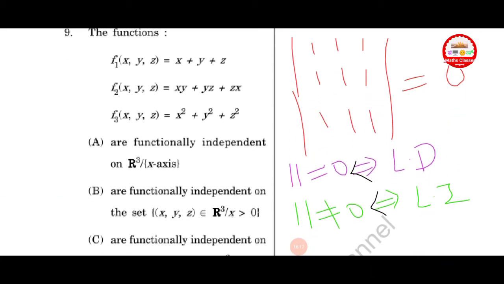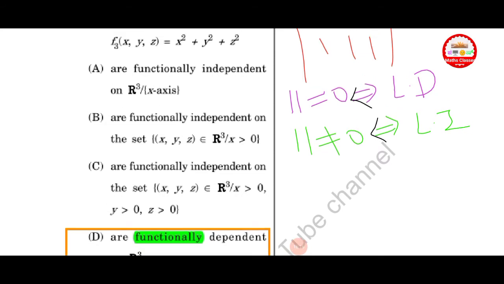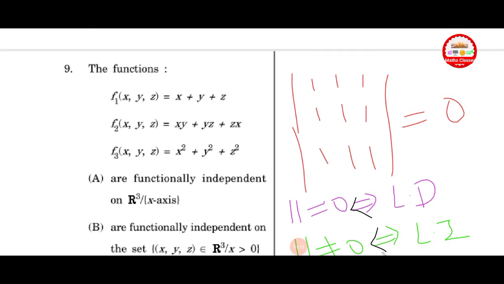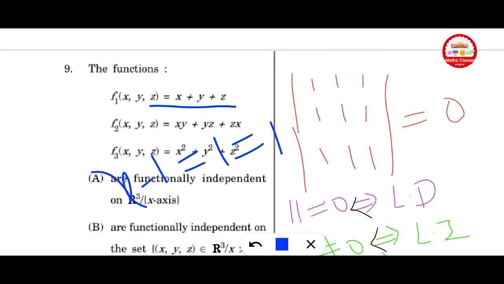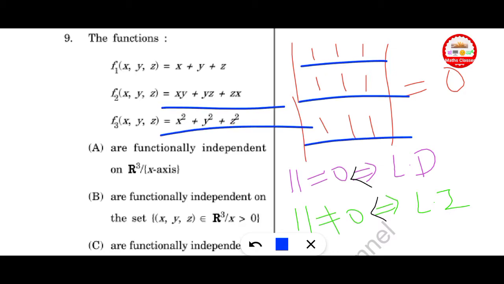The functions f1, f2, f3 are given, and four options are given. First of all, here x, y, z is given. Put x equal to 1, y equal to 1, and z equal to 1, and that is written in determinant form: 1, 1, 1. This is also 1, 1, 1 and 1 square. This is also 1, 1, 1.